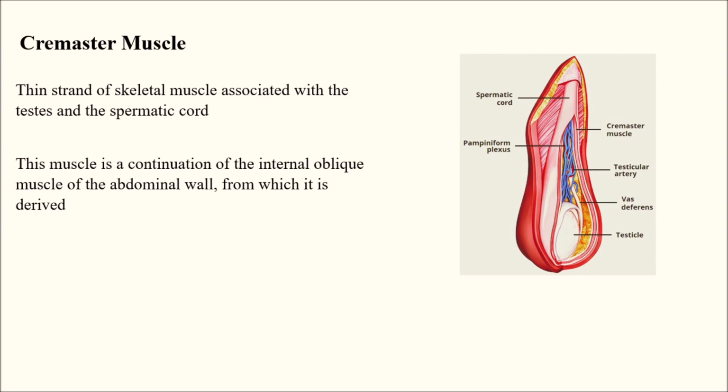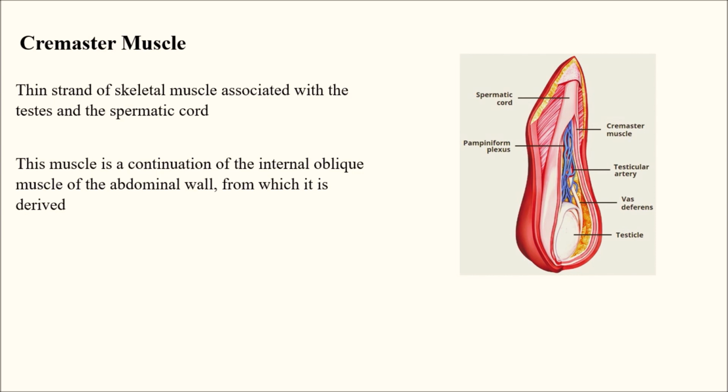So where is it derived from? The cremaster muscle is a skeletal muscle associated with the testes and spermatic cord, and it is a continuation of the internal oblique muscle of the abdominal wall.